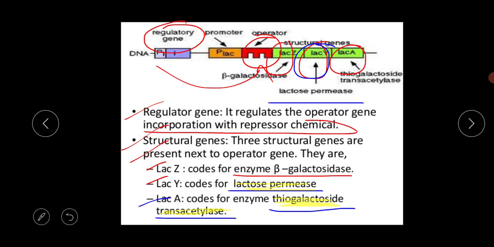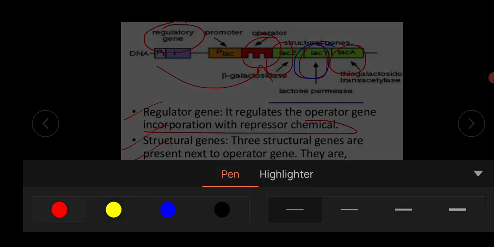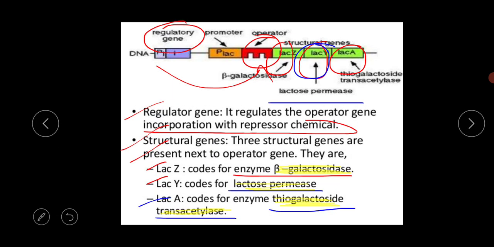The structural genes are the segment of DNA which carry the codes for the synthesis of protein. These structural genes are present next to the operator gene. There are a total of 3 structural genes: LAC-Z, LAC-Y and LAC-A. The LAC-Z gene codes for the enzyme beta galactosidase. I am highlighting this portion, beta galactosidase. LAC-Y codes for lactose permease, and LAC-A codes for the enzyme thiogalactosidase transacetylase.